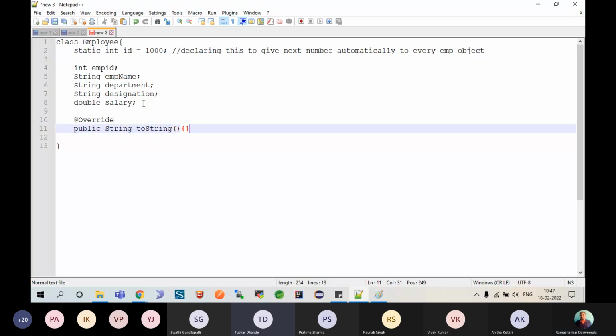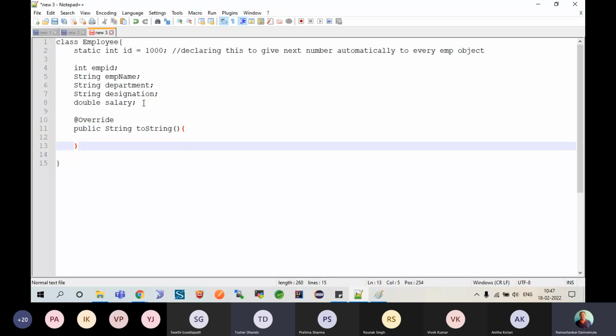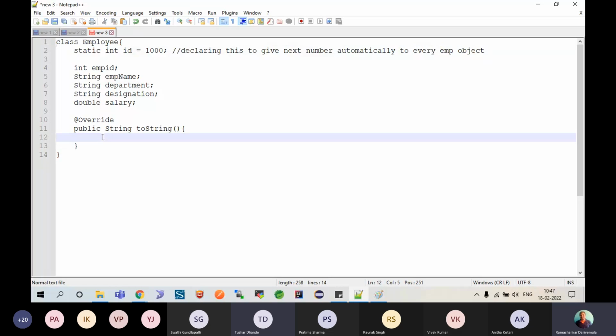Remember this method? What is this method all about? What is the purpose of the toString method? It is an Object class method, sir, which we override to print our details. Basically it prints employee at the rate blah blah blah, an encrypted version of that, right? So here I am trying to print the details. So return, I'm trying to print employee ID plus employee ID. This I should be capital.